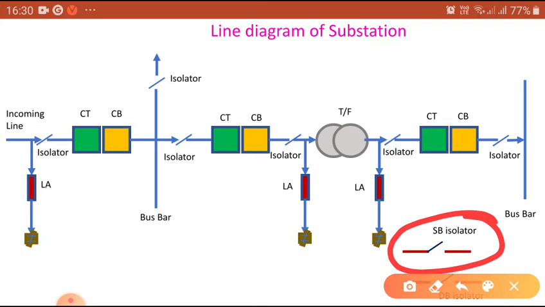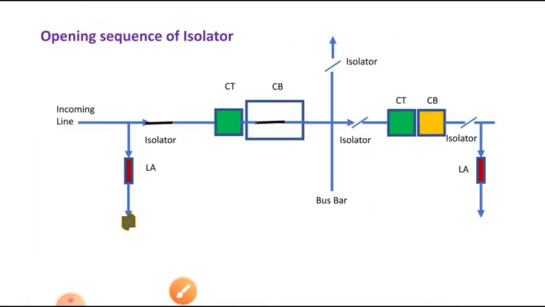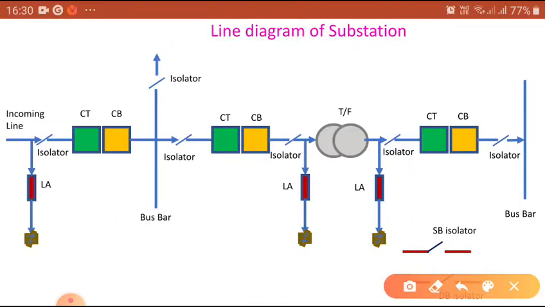By moving this one we get only a single break, whereas in the second figure we get a double break. You can see in the bottom figure the double break isolators. This is the thing you have to remember: the isolator may be single break or double break. Generally single break is for low voltage systems, and for higher voltage, double break. At the same time, single break can also be used at 765 kV. You can see the videos also.